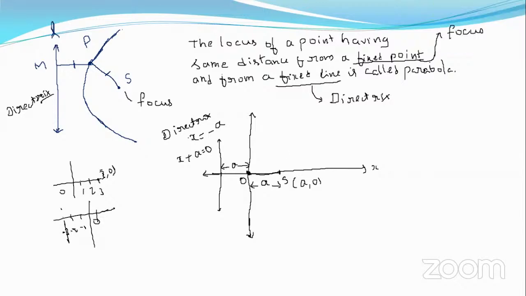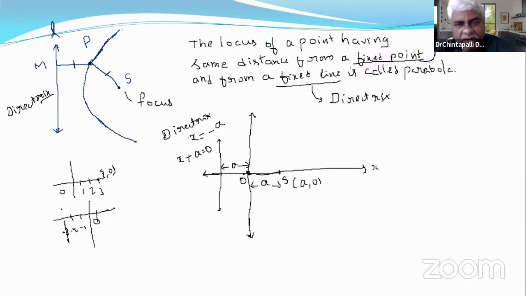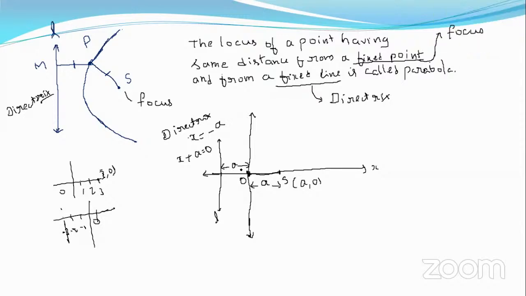Yes, sir. Now this point, for example, take point O. Point O is the same distance from S and the same distance from L. This point O has the distance from S and the distance from L.